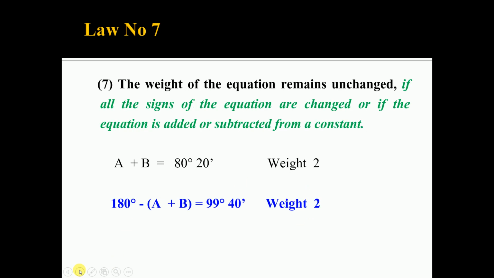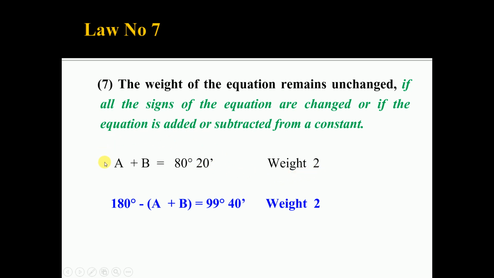And the law number 7, the weight of the equation remains unchanged if all the signs of the equation are changed, or if the equation is added or subtracted from a constant. I am repeating again, the weight of the equation remains unchanged if all the signs of the equation are changed or if the equation is added or subtracted from a constant. Let us say A plus B is equal to 180 degree 20 minutes with weight 2.